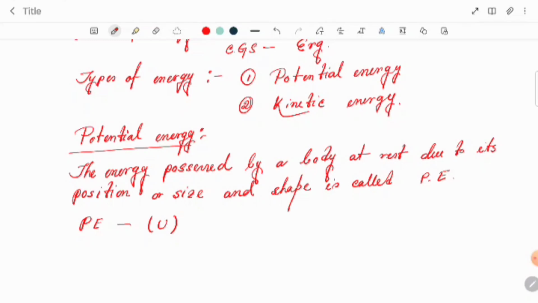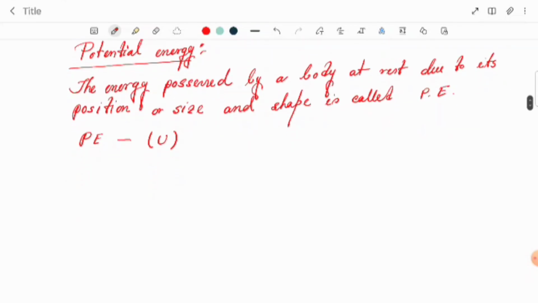Suppose any body is at rest in its position, suppose a book lying on the table. So that book has some potential energy. This potential energy has two types.